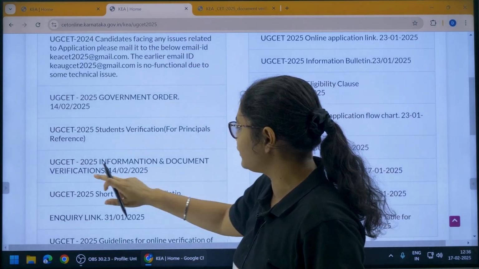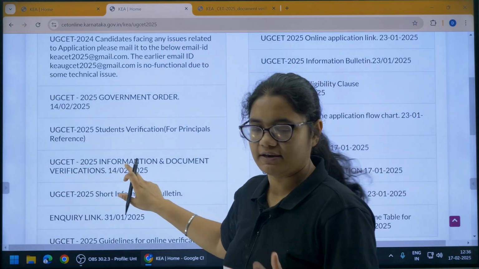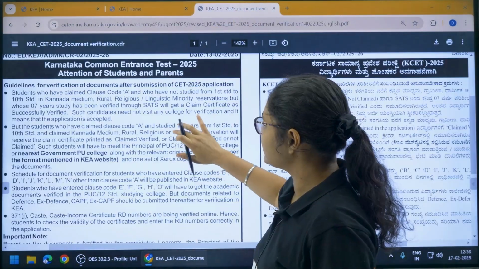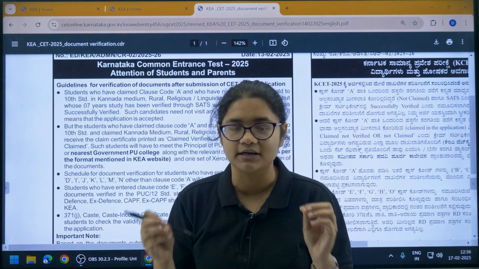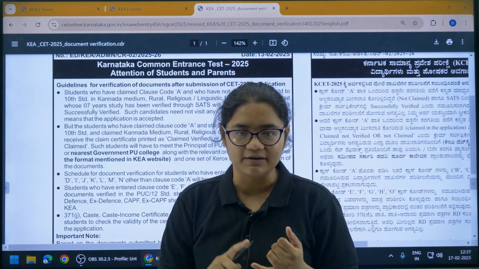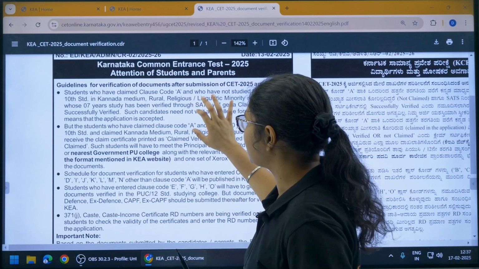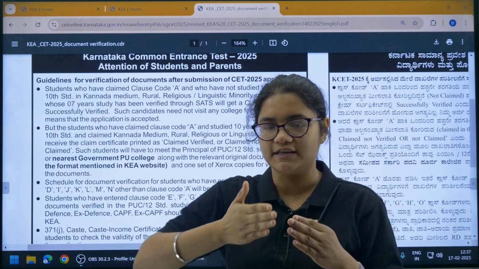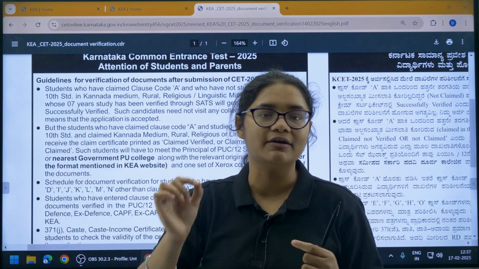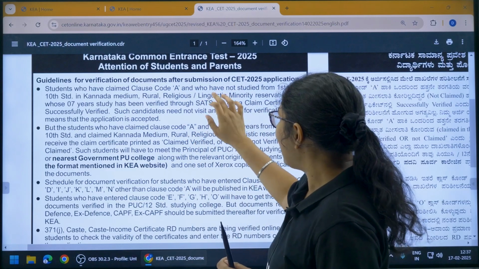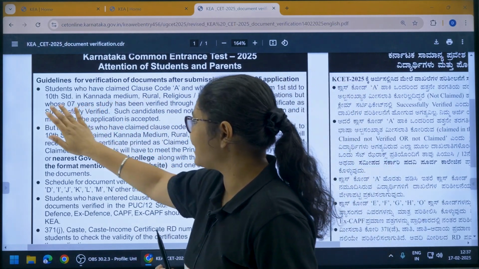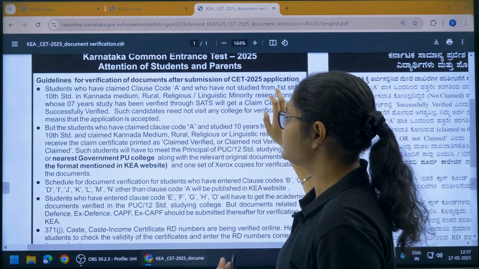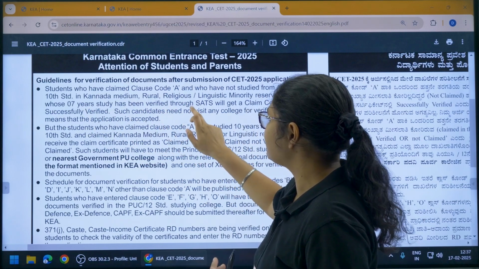Now if you scroll down here you can see information and document verification. Please click on this link, then you will be directed to this page. Here KEA has clearly mentioned what all things are to be done for the verification of the documents. So let us see this. The first one: students who have claimed clause code A. You know clauses are there from A to O, right? Those students who have claimed clause A, and who have not studied from 1st standard to 10th standard in Kannada medium, rural, religious or linguistic minority reservations, but whose 7 years of study has been verified through SATS.